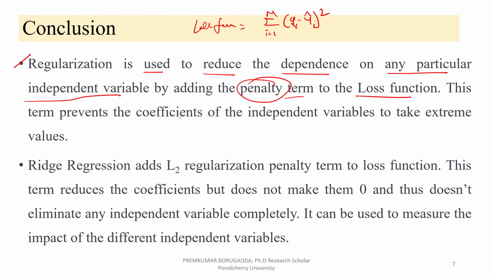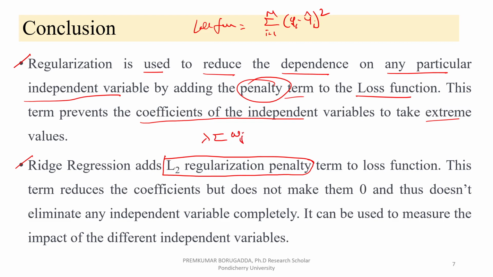This term prevents the coefficients of the independent variables from taking extreme values. In ridge regression, we add the L2 regularization penalty term. What is the L2 regularization penalty term? It is lambda multiplied with Wj whole square, and we add this L2 regularization penalty term to the loss function.